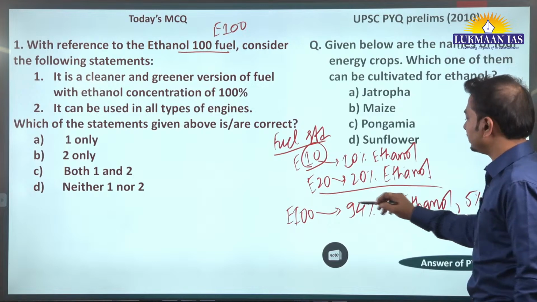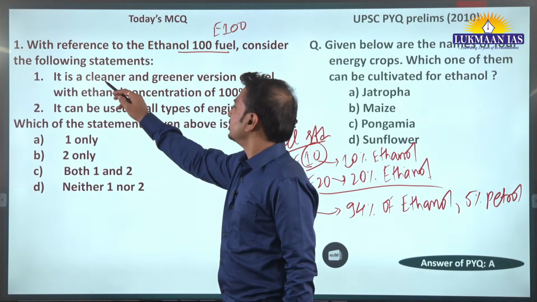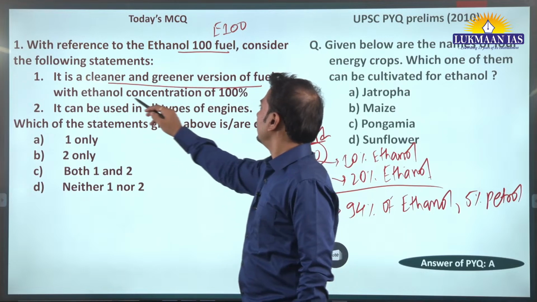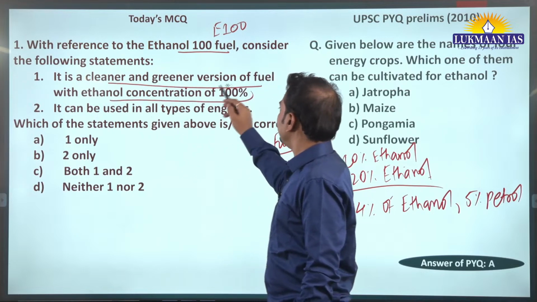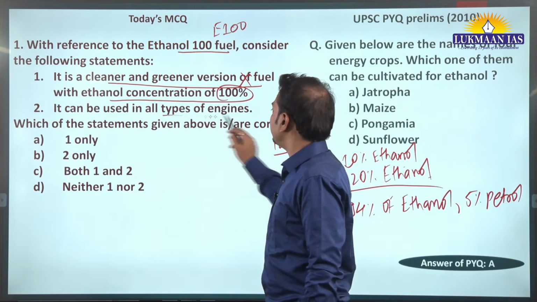Okay, so that means it is not 100% ethanol. This is what the statement is saying here: it is a cleaner and greener version of fuel with ethanol concentration of 100%. This is incorrect, right? Now, it can be used in all types of engine?